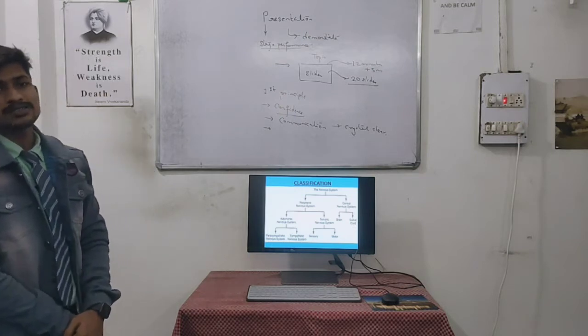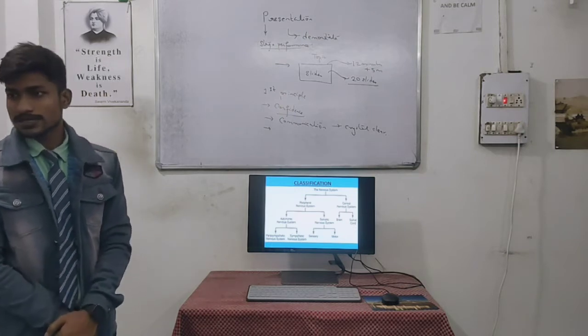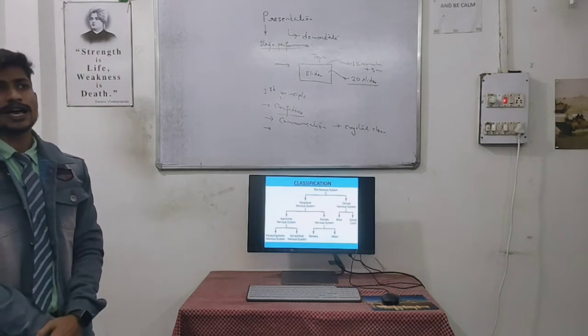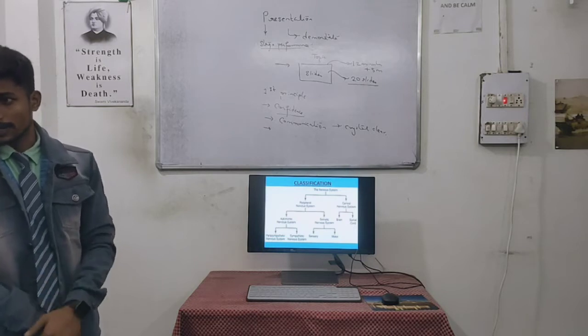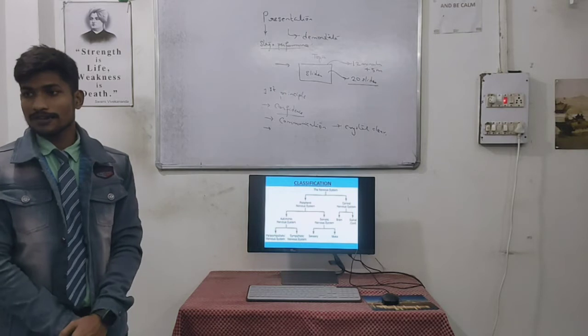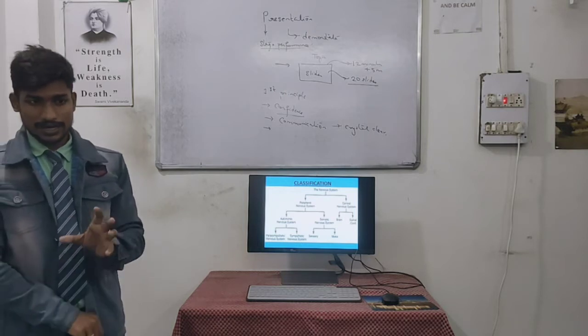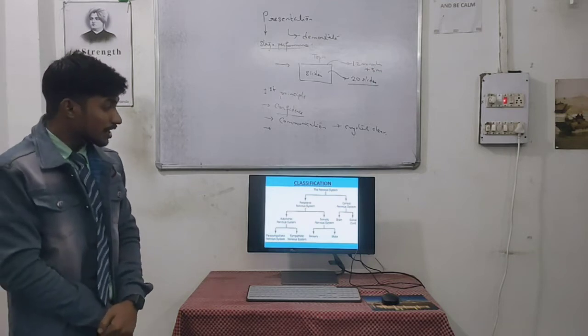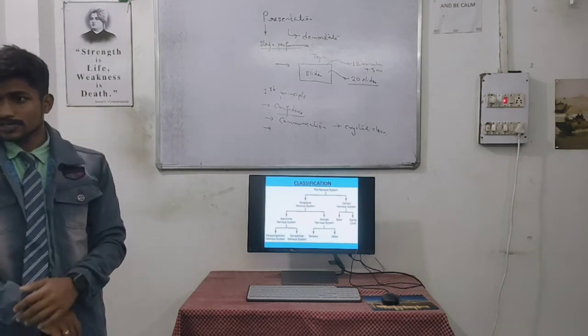Here autonomic means involuntary actions, actions which are not in our control or will. And the somatic nervous system represents actions which are in control of our voluntary action, in control of our body parts, for example the movement of muscles.